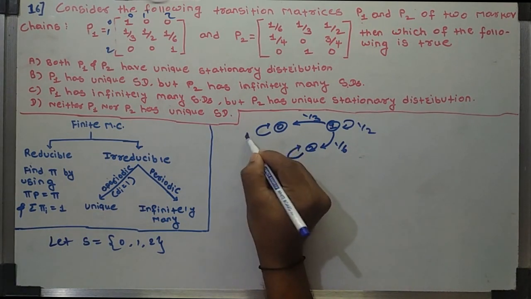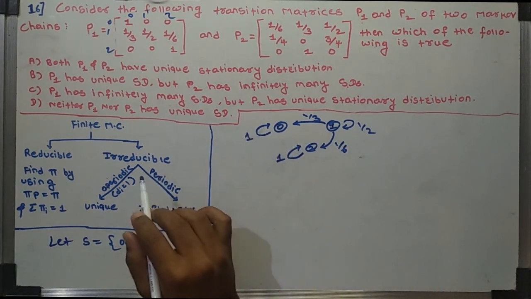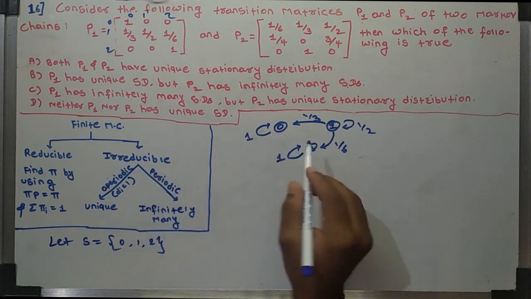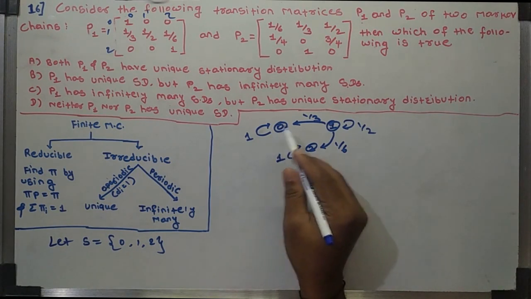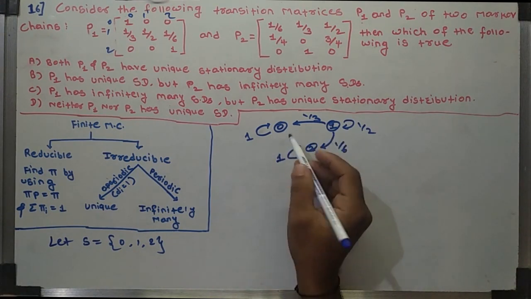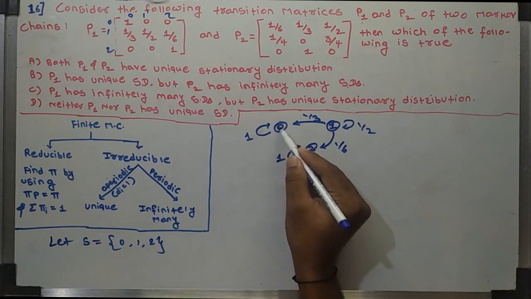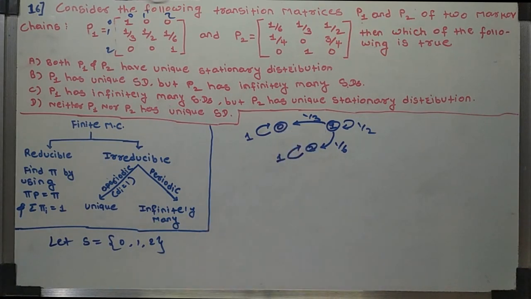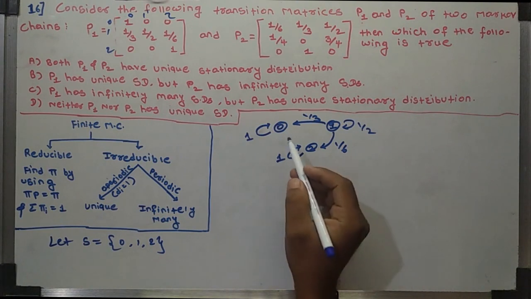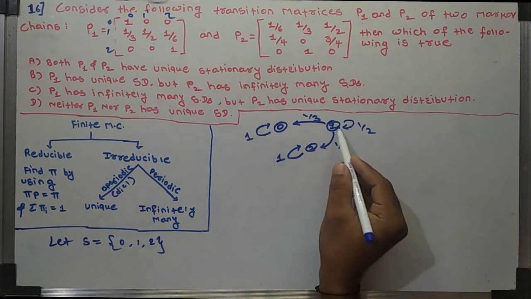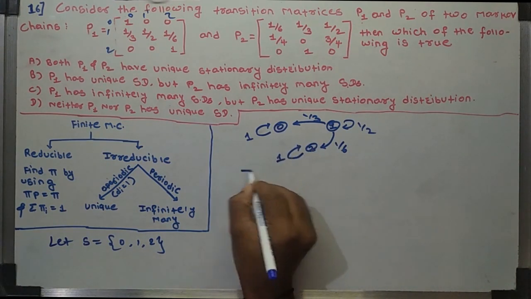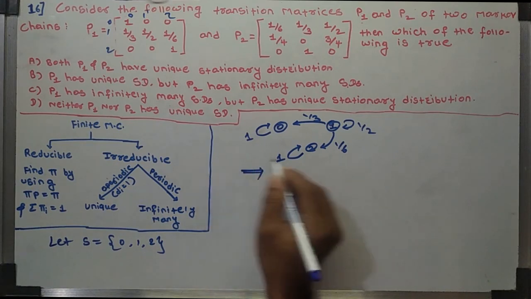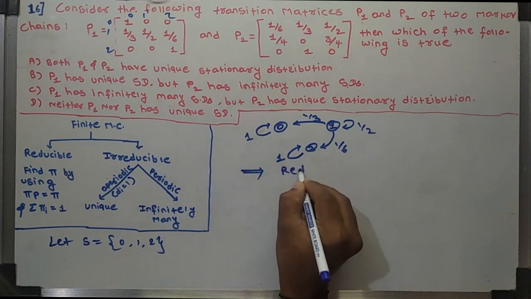We know that a Markov chain is irreducible if all its states communicate with each other, that is, we can go from any state to any other state. But here, see, state 0 is an absorbing state. We cannot go from 0 to 1, and also we cannot go from 0 to 2. That's why this Markov chain for P1 is a reducible Markov chain.